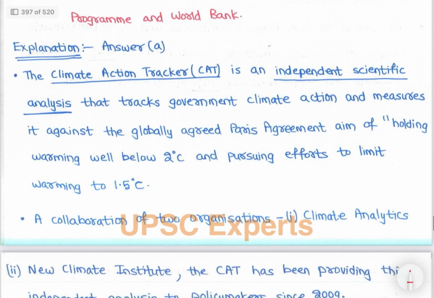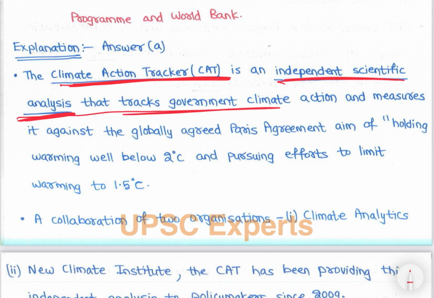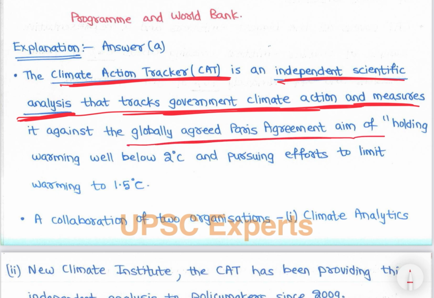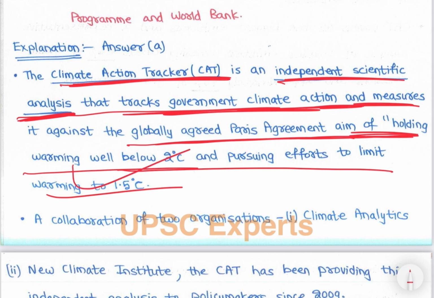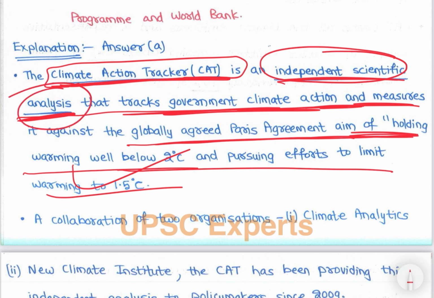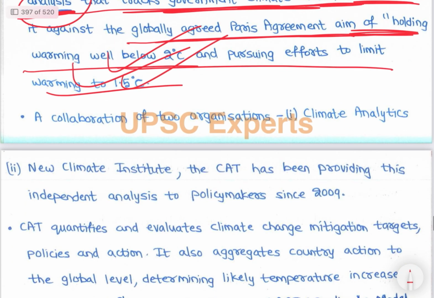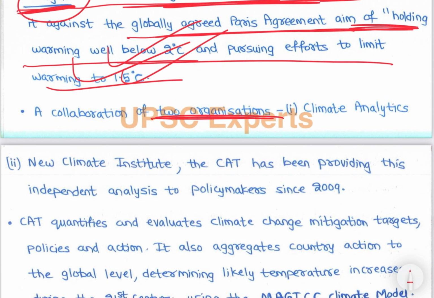So see, Climate Action Tracker, CAT, is an independent scientific analysis that tracks government climate action and measures it against the globally agreed Paris Agreement aim of holding warming below 2 degrees Celsius. See, basically it is an independent scientist group, they are tracking how much the government has promised, how much they are doing, and whether by doing or not doing they will achieve the aim of the Paris Agreement. So the collaboration of two organizations, that is